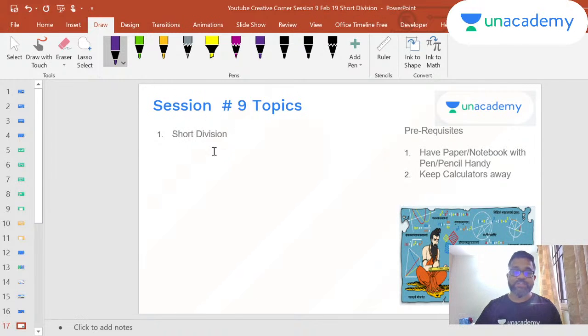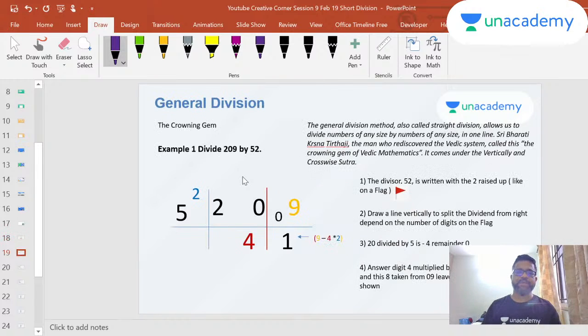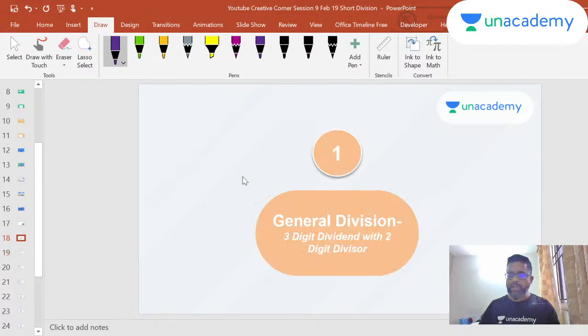Now let's get to today's topic. Today we're going to talk about short division. Now what's short division? Why did I add the word short division? I'll help you understand that in a minute. What I'm doing here is simply dividing reasonably small numbers, about 3-digit dividends with a 2-digit divisor.